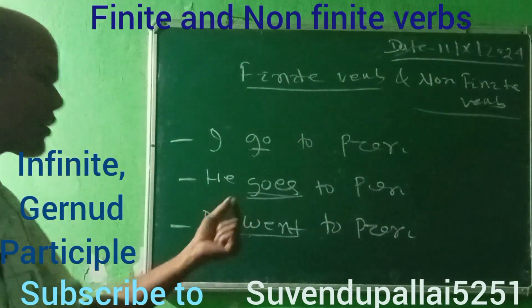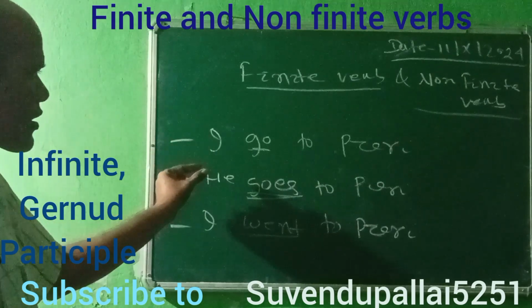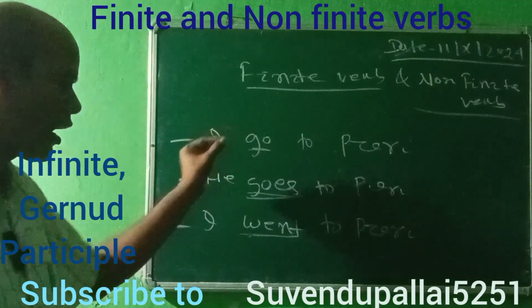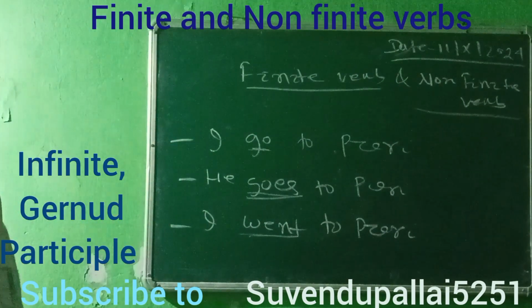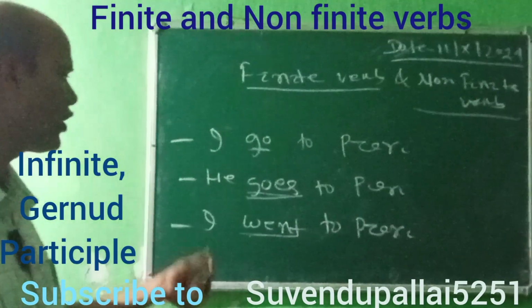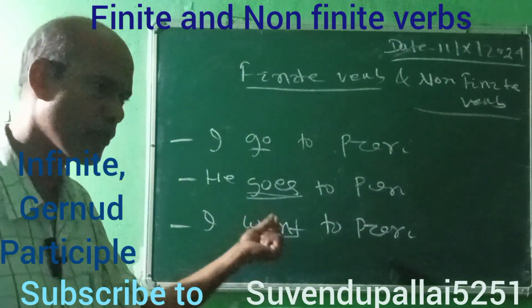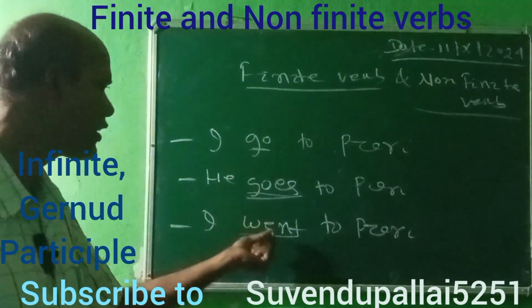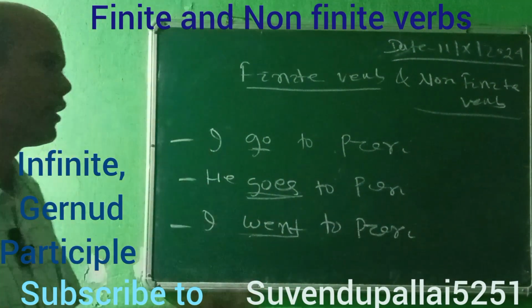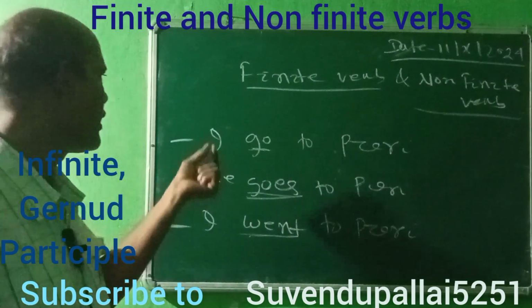Then in the third sentence, I went to Puri, where the first and second sentences are present tense and the third sentence is past tense. So the second form of the verb has been used, go to went. It changes in case of tense, and in case of plural or singular.